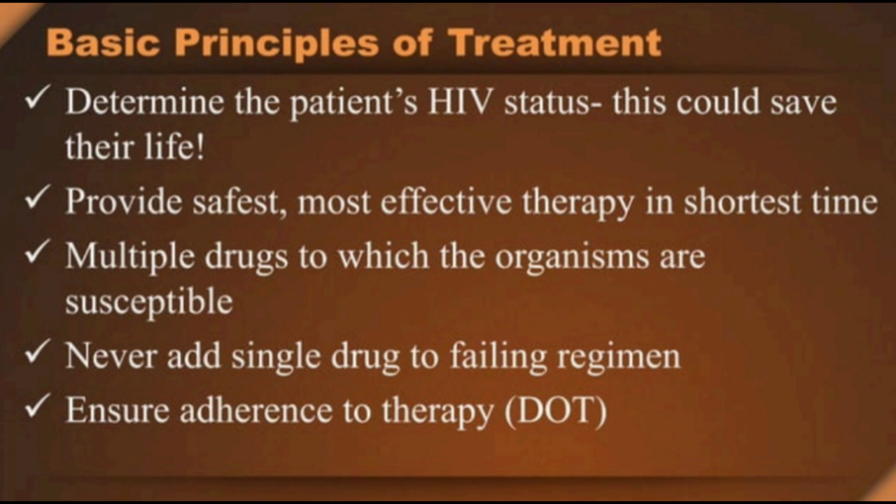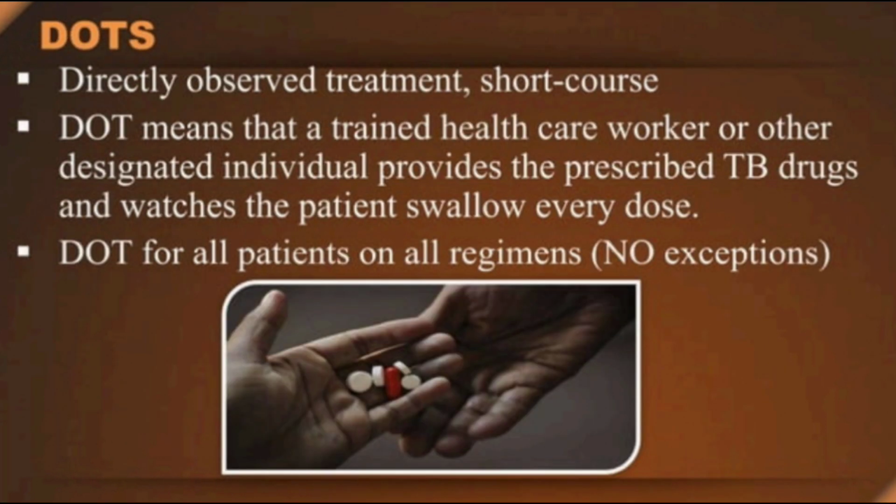Basic principles of treatment: determine the patient's HIV status, this could save their life; provide the safest, most effective therapy in the shortest time; use multiple drugs to which the organisms are susceptible; never add a single drug to a failing regimen; ensure adherence to therapy, that is DOT. So now let us see what DOTS is. DOTS, directly observed treatment, short course. DOT means that a trained healthcare worker or other designated individual provides the prescribed TB drugs and watches the patient swallow every dose. DOT for all patients on all regimens, no exception.